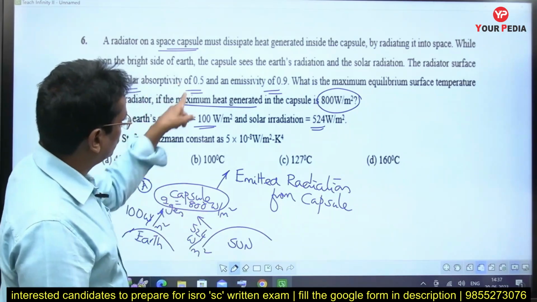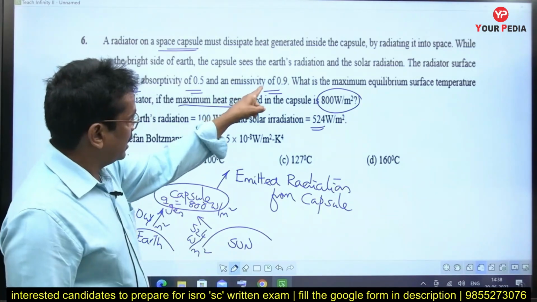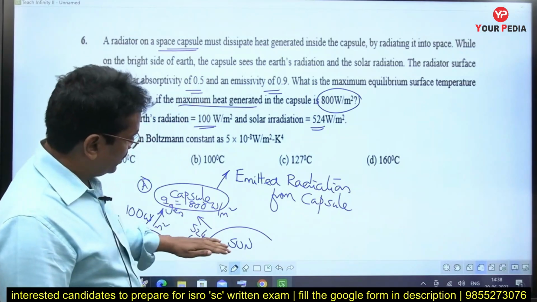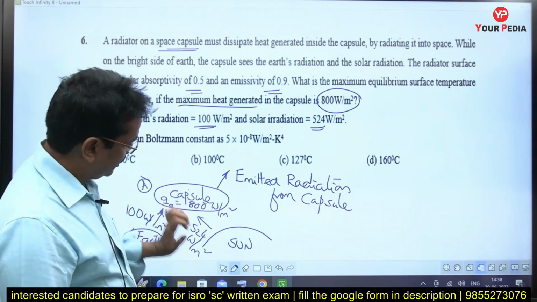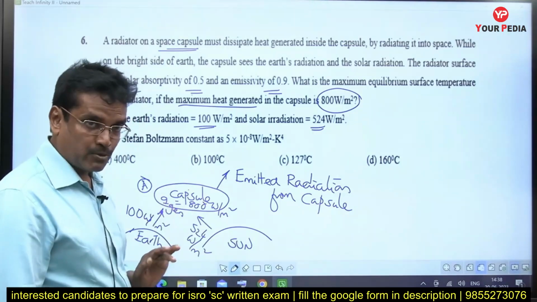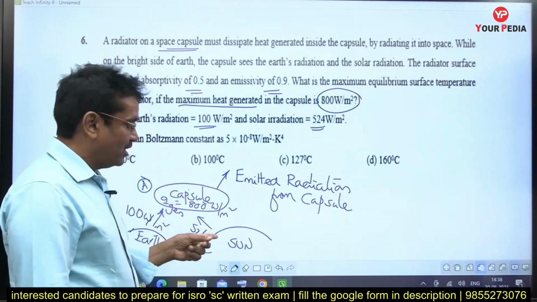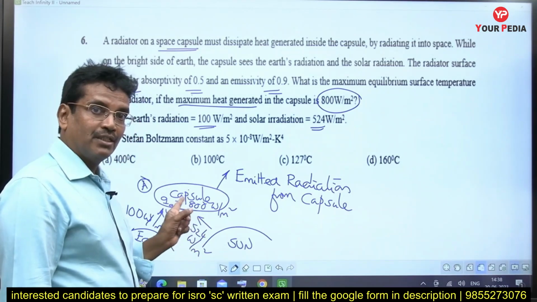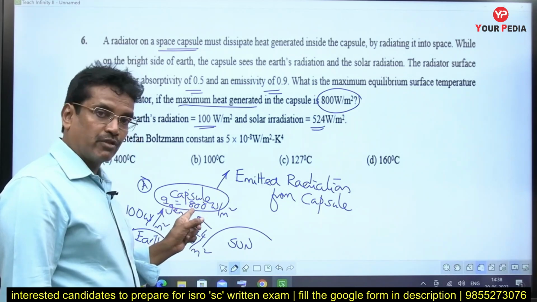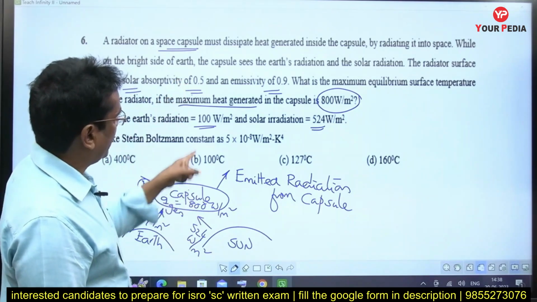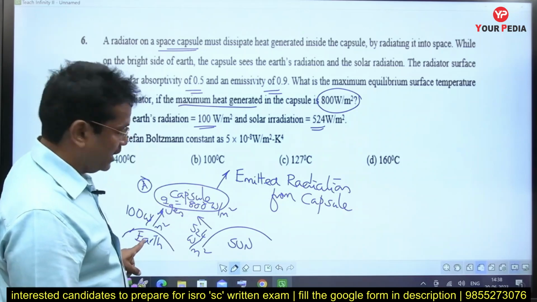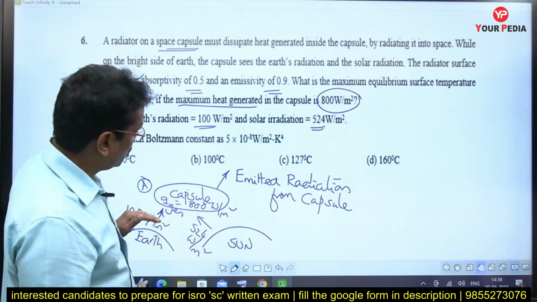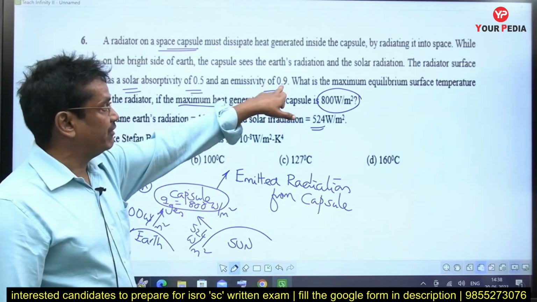Solar absorptivity of the capsule is given as 0.5 and it has an emissivity of 0.9. See, when you compare these two radiations, earth radiation falling on the capsule and solar radiation falling on the capsule, there is a vast difference. What is the difference? The sun, being at a very high temperature, emits short wavelength radiation, for which the solar absorptivity of the capsule is 0.5. Whereas the radiation coming from the earth is long wavelength radiation, for which the absorptivity of the capsule is its emissivity, that is 0.9.